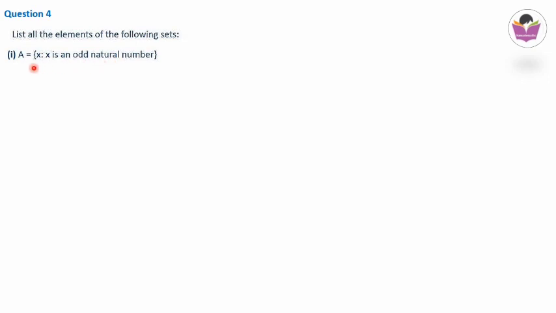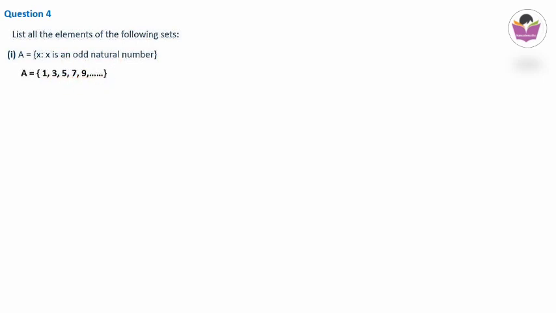Next we shall discuss the fourth question. List all the elements of the following sets. We are asked to list out the elements of the given sets. First one, A is equal to the set of all x such that x is an odd natural number. This is in set builder form. This way of representing a set is called set builder form. A common property is mentioned here: x such that x is an odd natural number. So here natural numbers, we know that it is 1, 2, 3, 4, etc. From there we have to write down the odd numbers, means 1, 3, 5, 7, 9, etc.